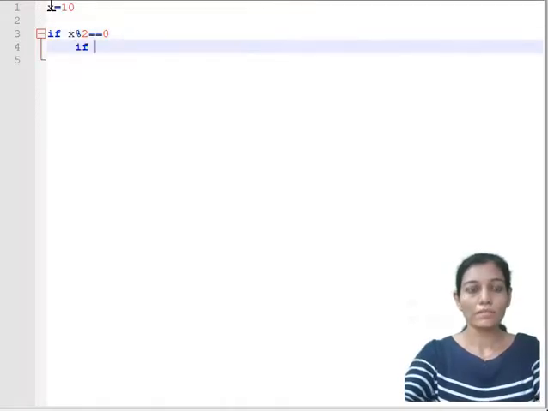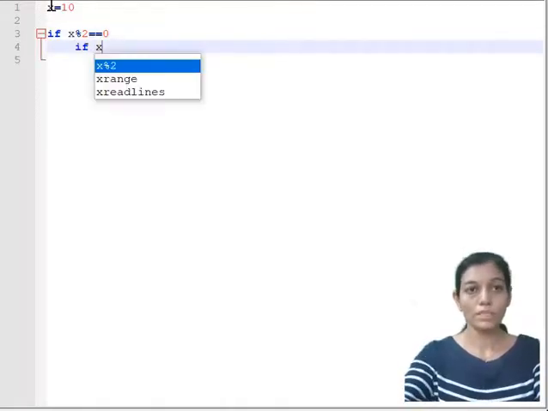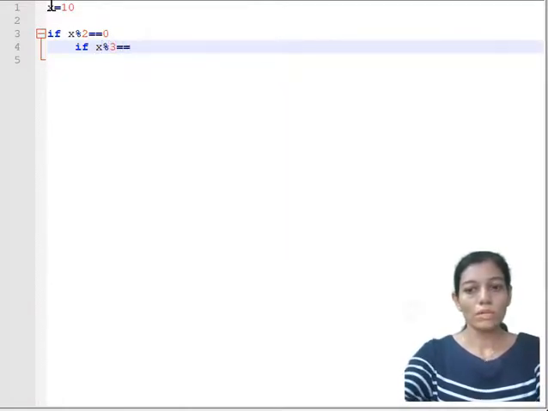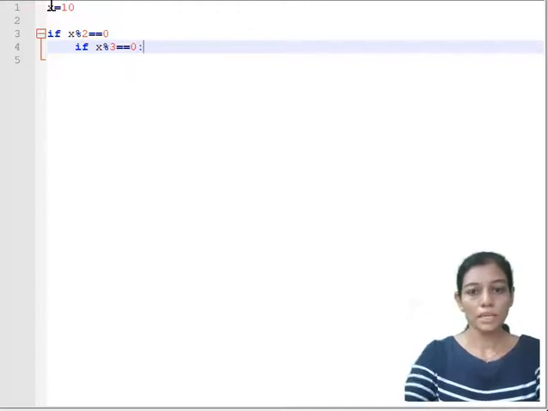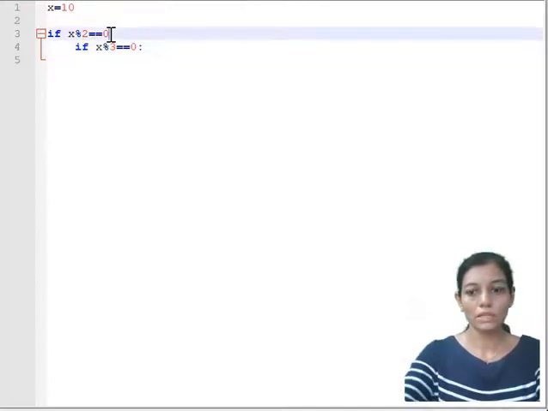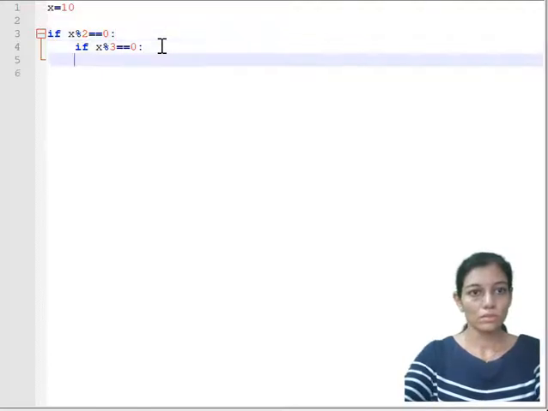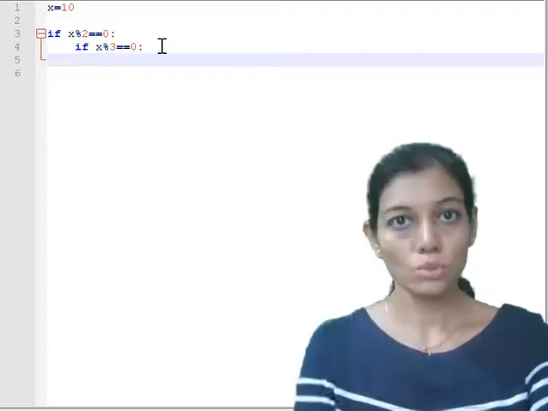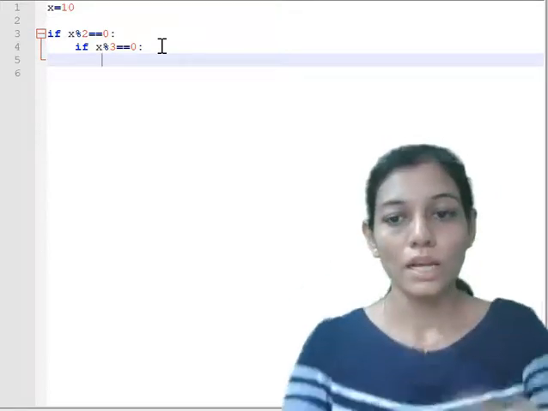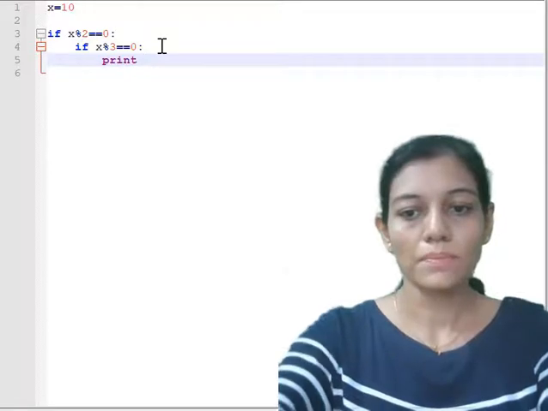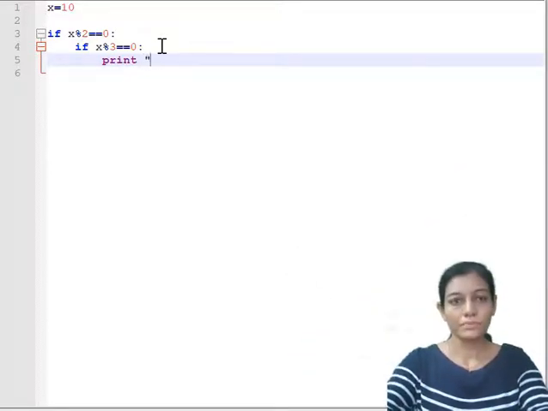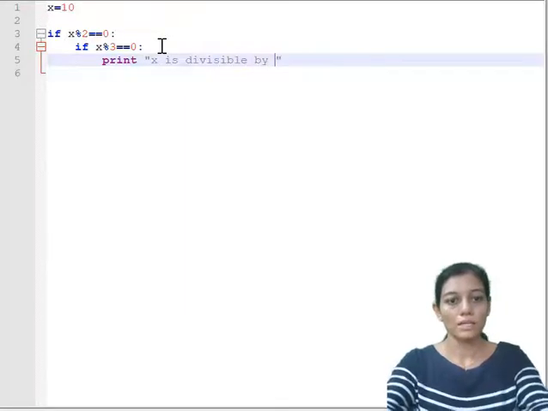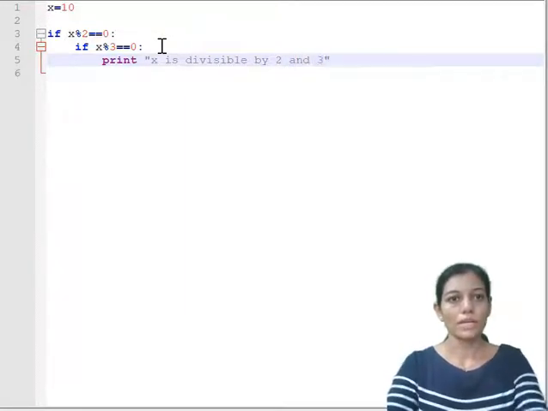But then if I want to check one more thing, that x modulo 3 equal to 0, then in this case what I can say, here I forgot to include the colon, right? So just include it. If the number is divisible by 2 and divisible by 3 as well, we can print the message x is divisible by 2 and 3, right? So this is the condition.